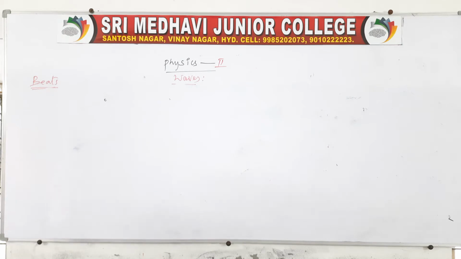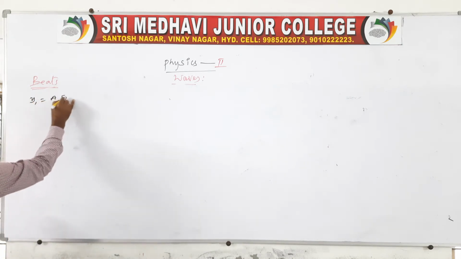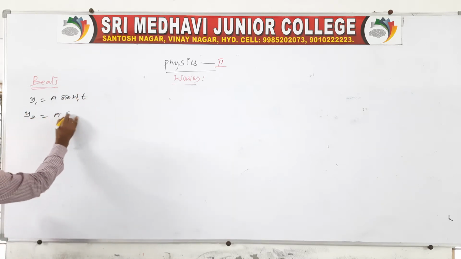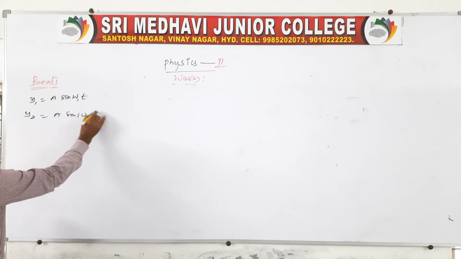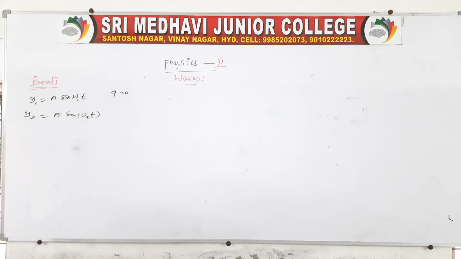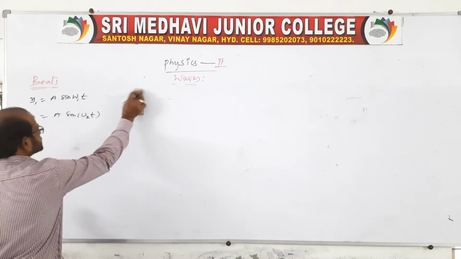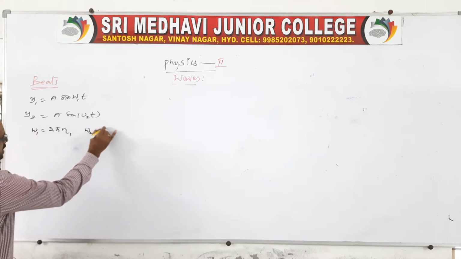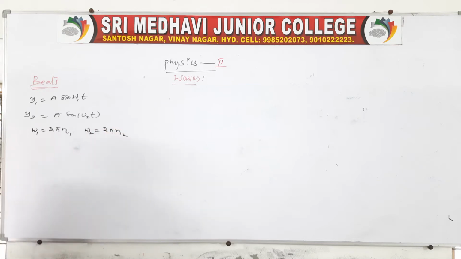So you say y1 is equal to a sin omega 1 t and y2 is equal to a sin omega 2 t. Here the phase is almost 0, because the waves are traveling with almost equal frequency. So omega 1 is nothing but 2 pi n1 and omega 2 is nothing but 2 pi n2, because it is angular velocity, or we can also call it angular frequency.